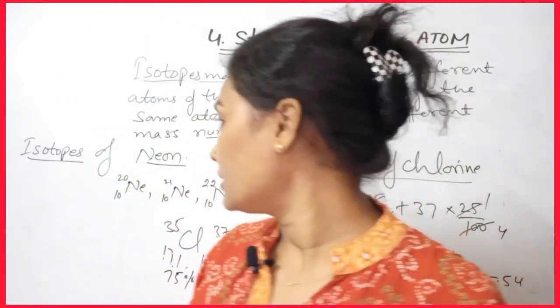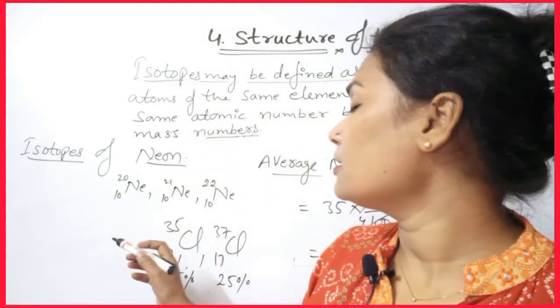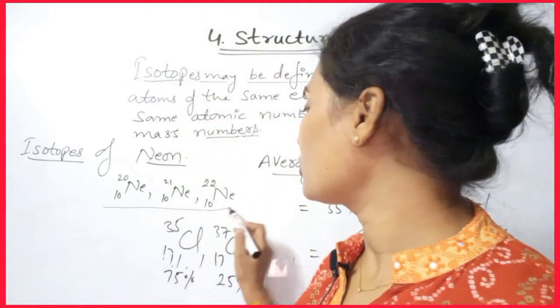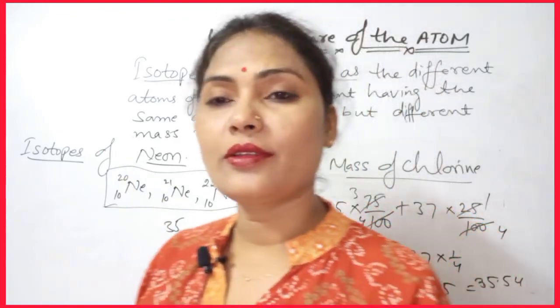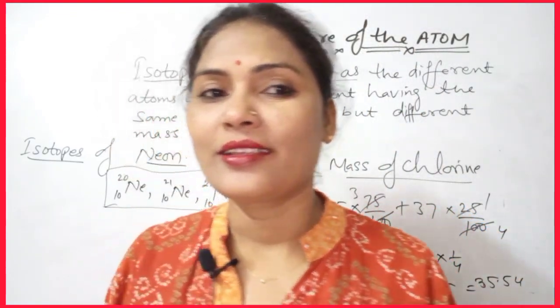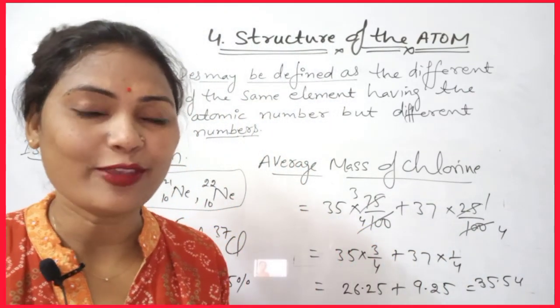Just remember these different isotopes and how we can write their composition. With this, at last I want to say thank you and have a nice day.